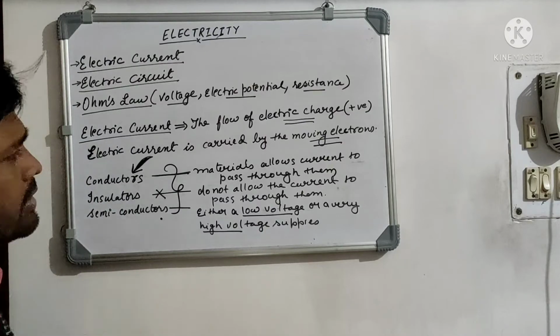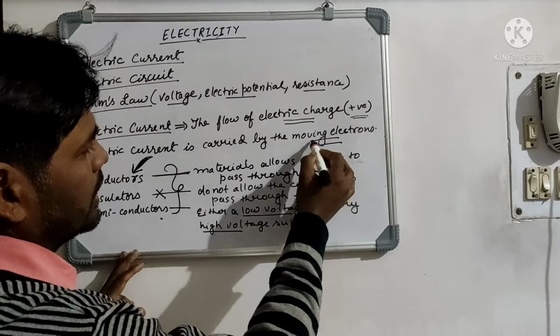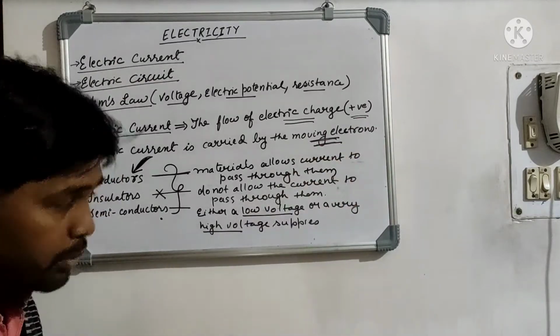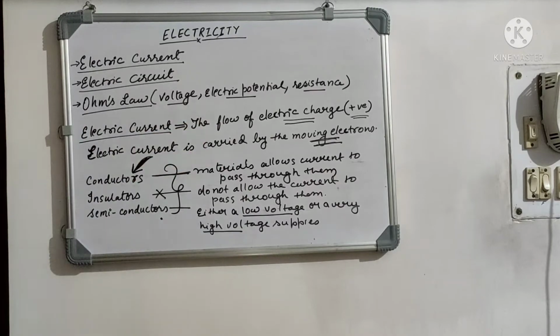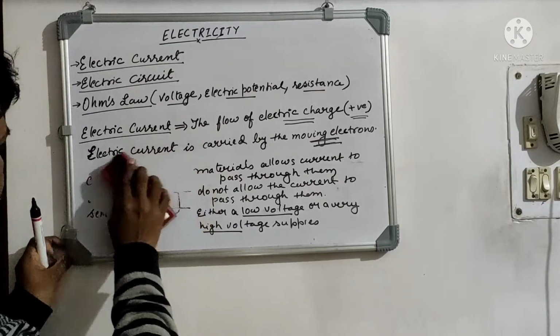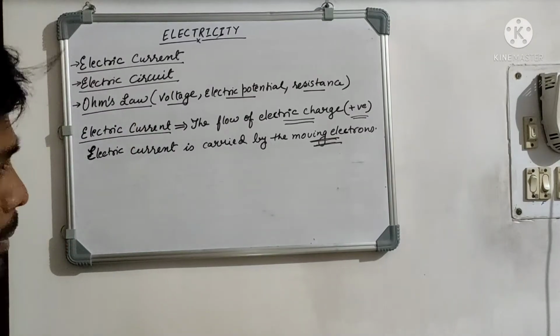Now, since we have talked about positive charges and the moving electrons, moving a bit further, I am going to help you understand electricity and its flow in a better way.